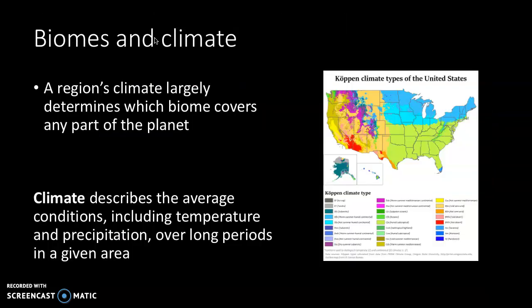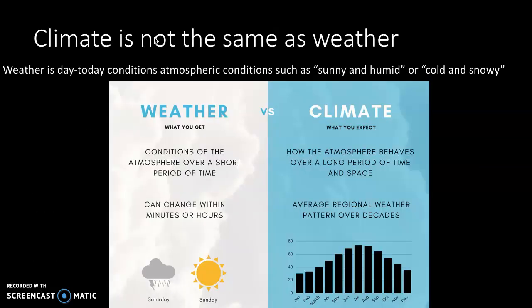First, when we talk about the climate, we're kind of talking about what are average conditions in an area like? What is the temperature usually going to be? What is the precipitation going to be over long periods? But we need to make sure that we know the difference between climate and weather. So weather is what do you get? Today, maybe the weather is going to be sunny and 75 or cold and snowy. That is the weather. But the climate is what is it usually going to be like? In Georgia, in April, it's usually this.